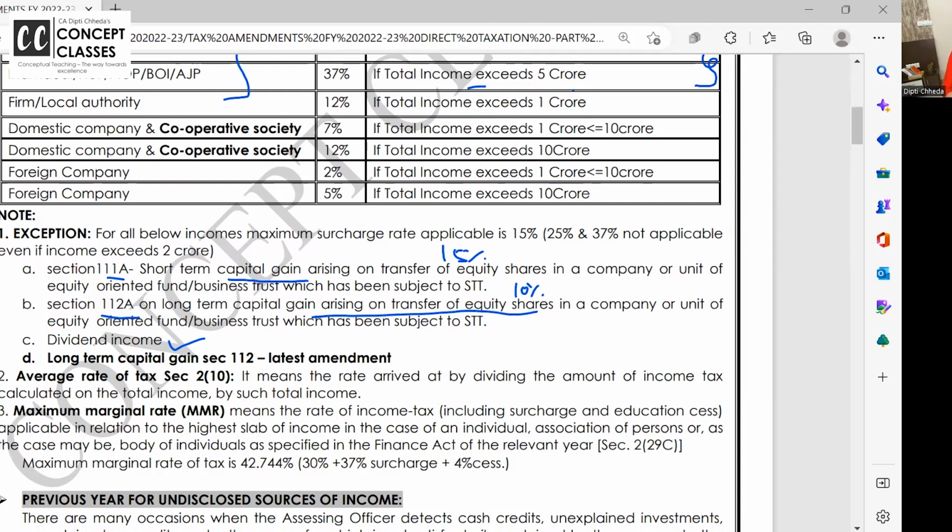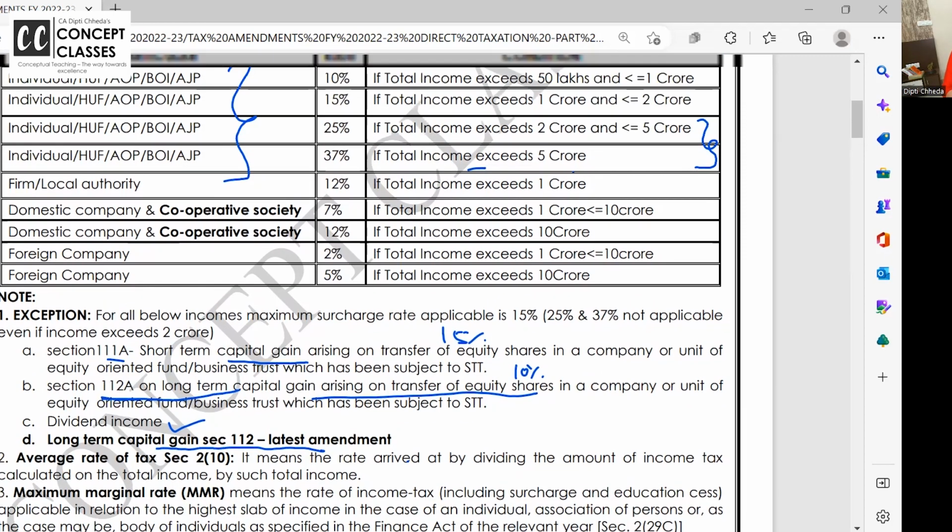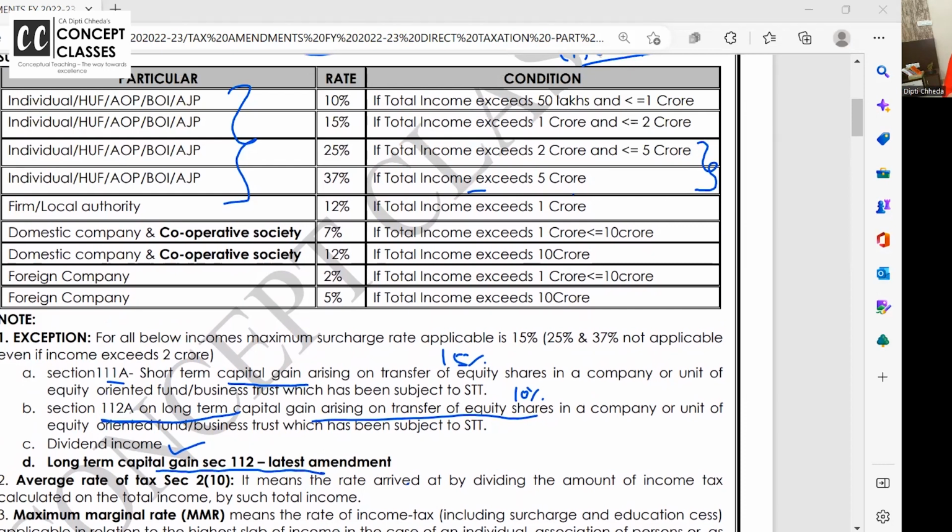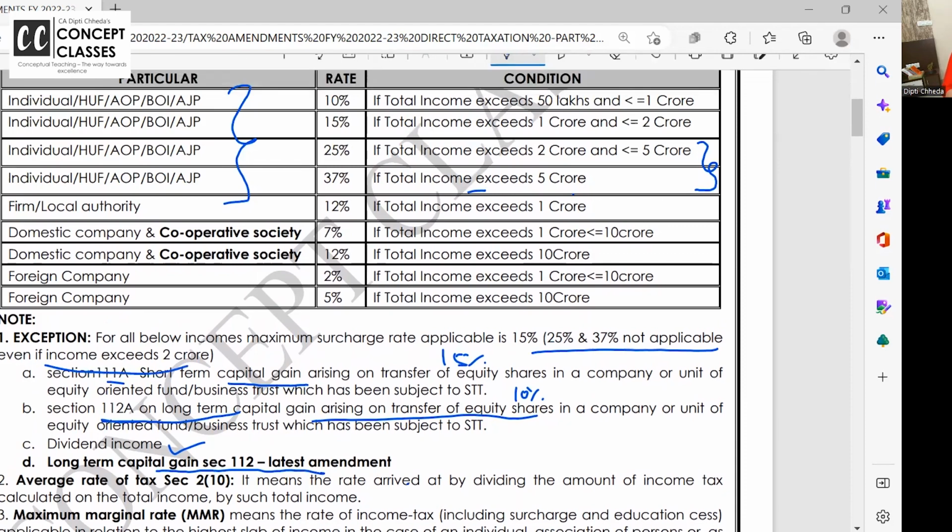So with all this, 15%, 10% and dividend income, now added from financial year 22-23 is long-term capital gain. Other than shares which are listed and on which security transaction tax is charged, if you have any long-term capital gain, you have sold property, plot, jewelry, on that, the additional surcharge rates of 25% and 37% are not applicable even if the income exceeds 2 crore.